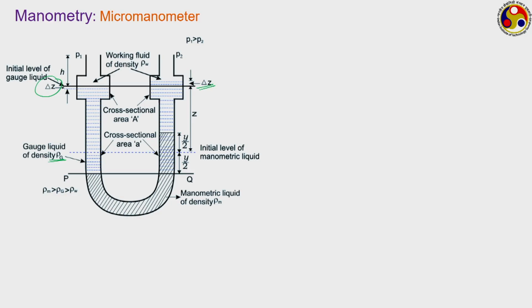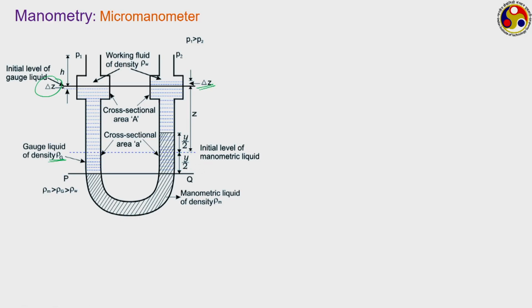But because the delta Z amount elevation difference is happening in the bulb, there is a much larger change in the height of the gauge liquid column, which is given by this y by 2. Correspondingly, there is y by 2 amount of increase in the elevation on the other side of the manometric fluid. So, now along this cross section PQ, if we take a pressure balance,